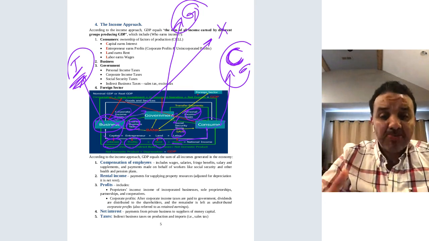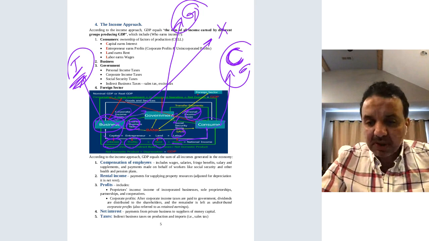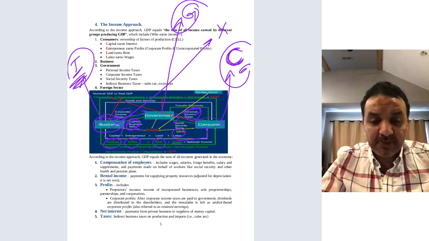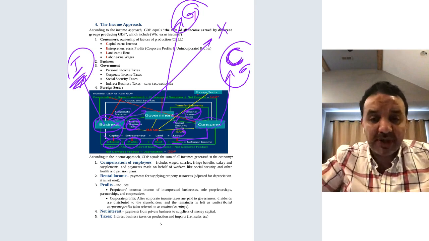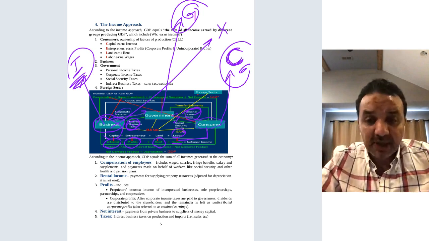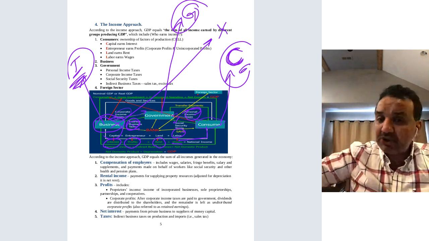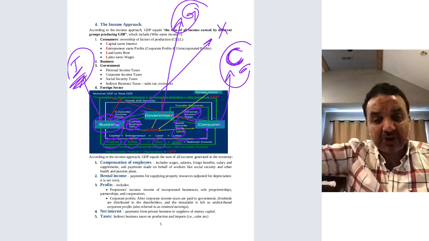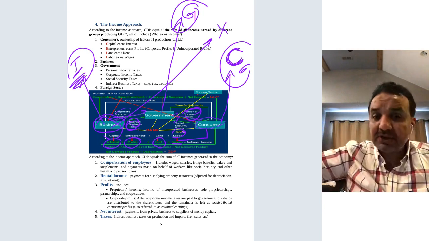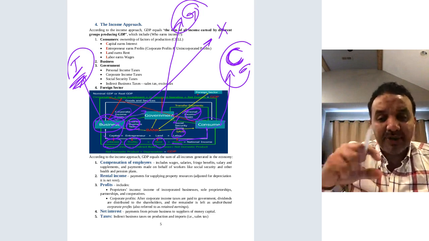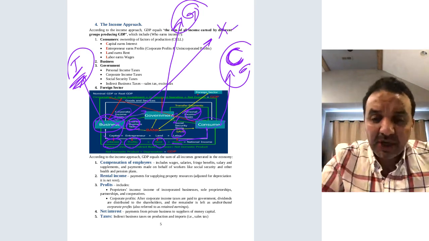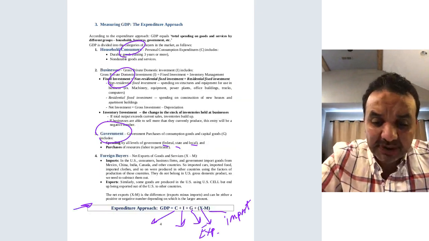But imports are different. Let's say a business in the US imports shoes or textiles from Indonesia or China. These textiles are not manufactured in the US, so they are not part of US GDP. That's why they have to be deducted from the US GDP. So we have X minus M.